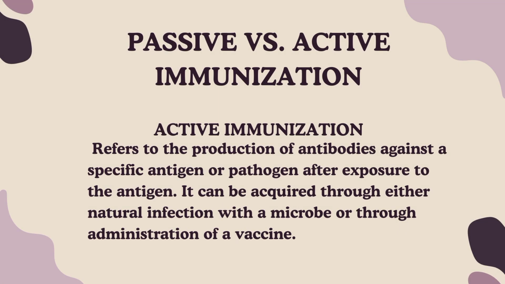On the other hand, active immunization refers to the production of antibodies against a specific antigen or pathogen following exposure to an antigen. It can be acquired through either natural infection with a microbe or through administration of a vaccine that can consist of attenuated, weakened pathogens, inactivated organisms, or specific proteins or carbohydrates through the induced immunity. Effective active immunization often requires the use of adjuvants, which improve the ability of the immune system to respond to antigen infection.